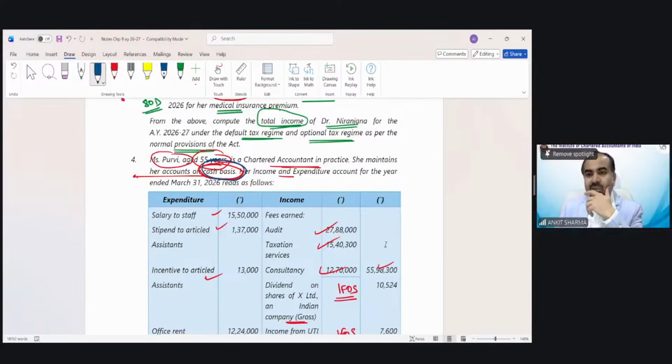Is quoting the section compulsory? No, it is not compulsory at all. But if you are quoting any section, that can upgrade your marks. But do not quote a wrong section. So if you are confused, do not give wrong sections.